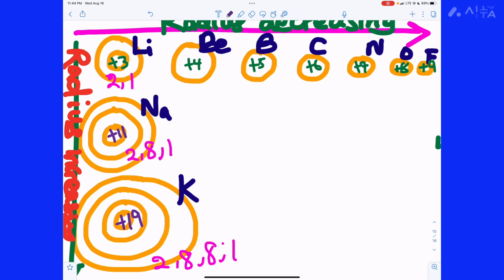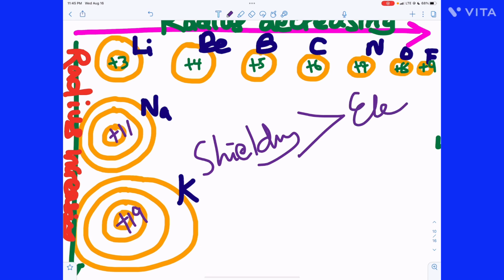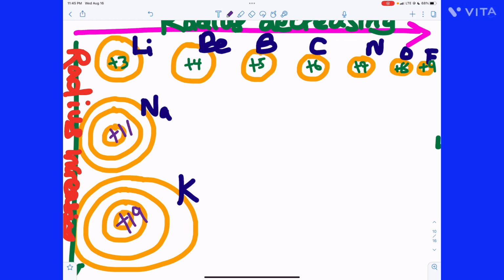So as you go down the group, the effect of shielding is stronger than the effect of electrostatic attraction. Those valence electrons get pushed outwards by the inner electrons more than they get attracted by the positive nucleus. So that's why atomic radius, or atomic size, increases down the group, because shielding is greater than electrostatic attraction as you go down the group. That's the trend of atomic size.